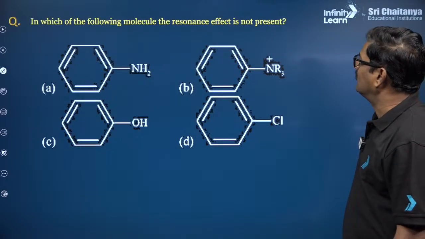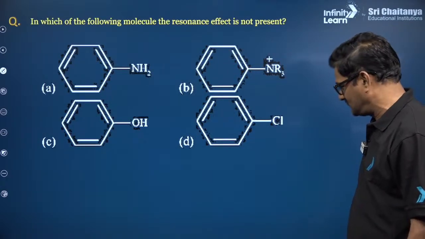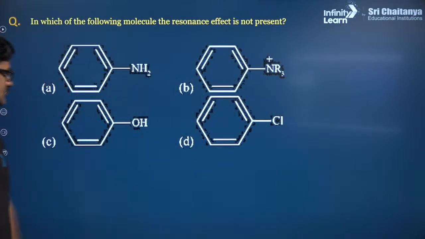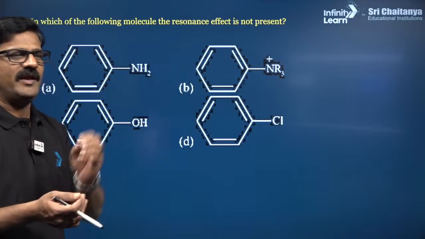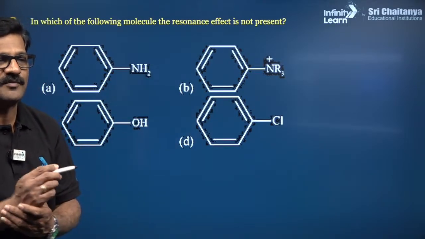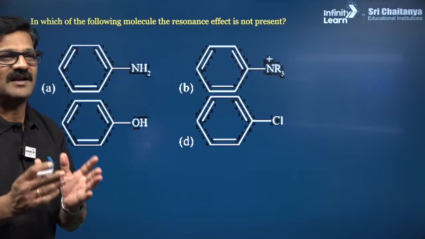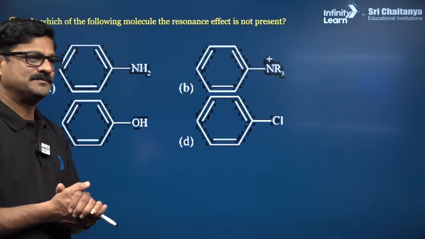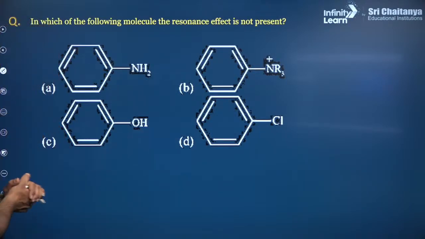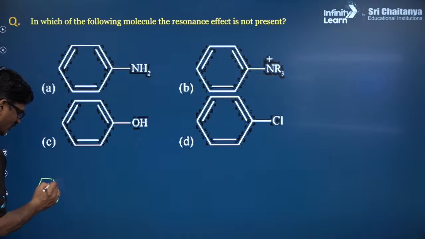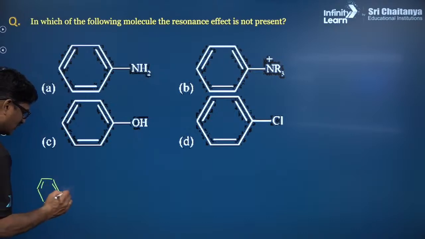In which of the following molecules is the resonance effect not present? I think you can do this. Make the resonance of each structure once and see, you will find out. It's a wonderful interaction with the students. Now, if you want to say A, I want to take A. So, practicing resonance will be good.